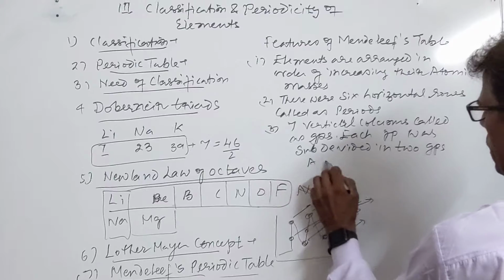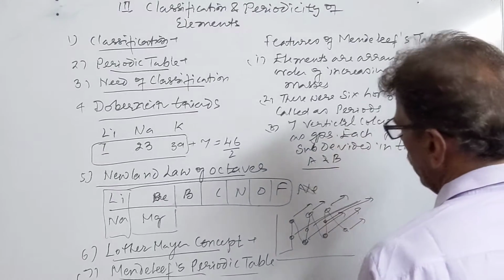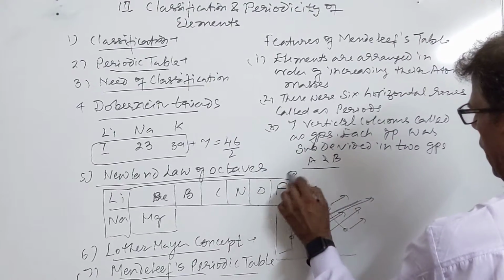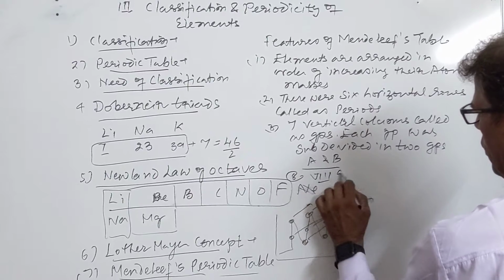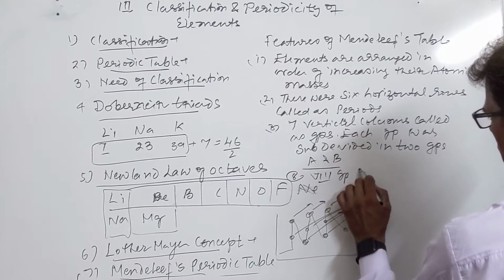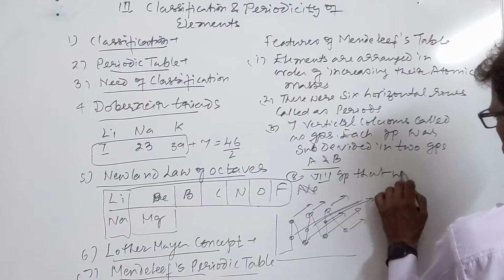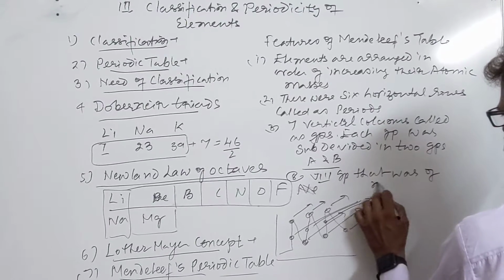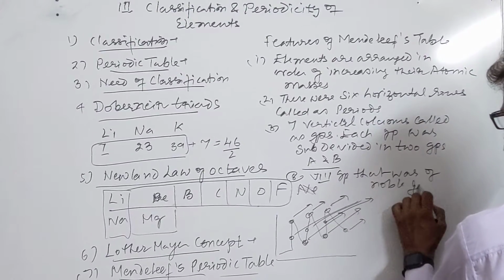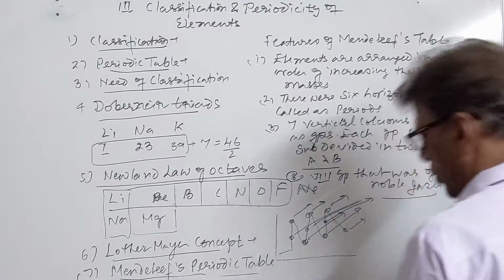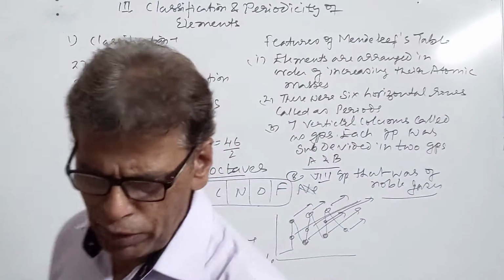We call them A and B, so there were 14 groups here, and then we have the 8th group, that was of noble gases, whose cell was completely filled. So this is the Mendeleev periodic table.